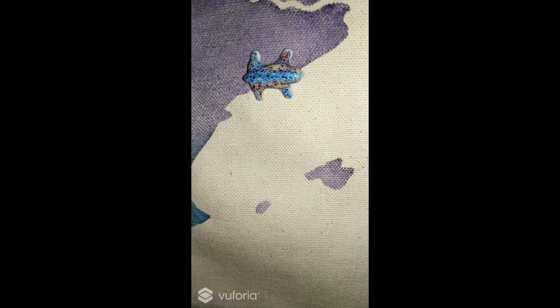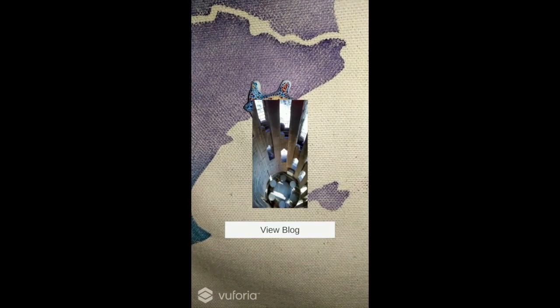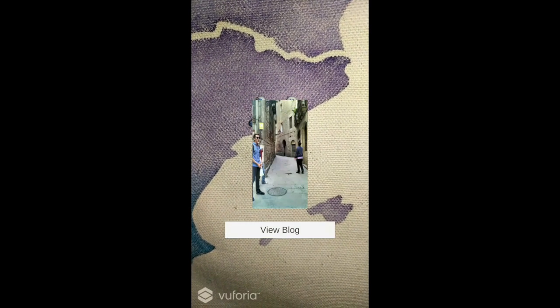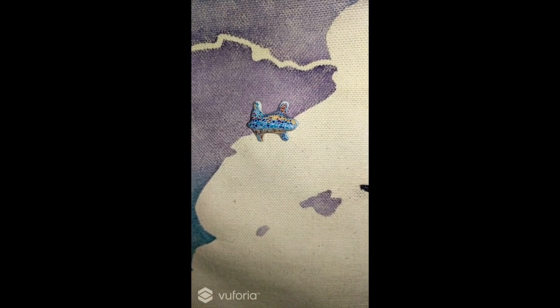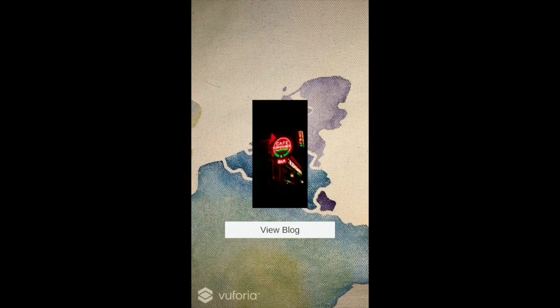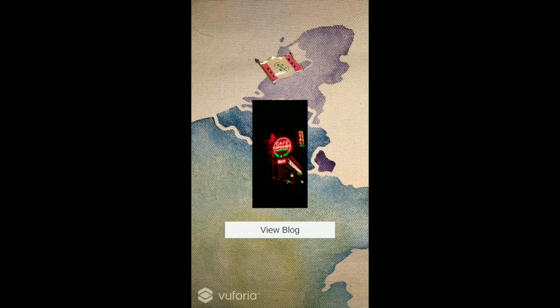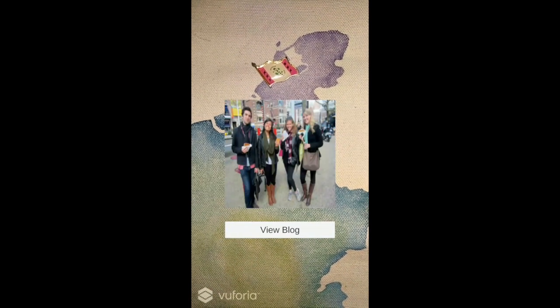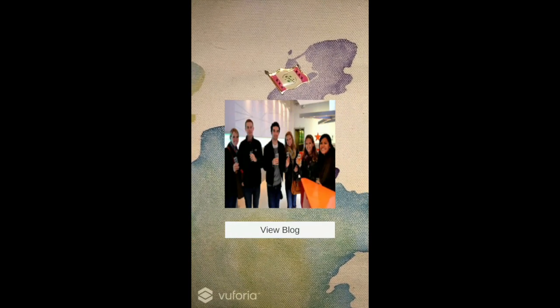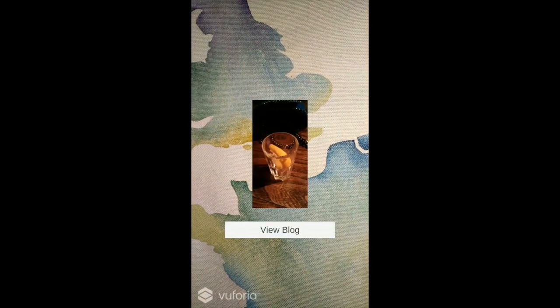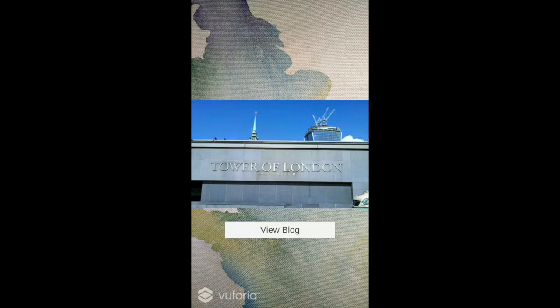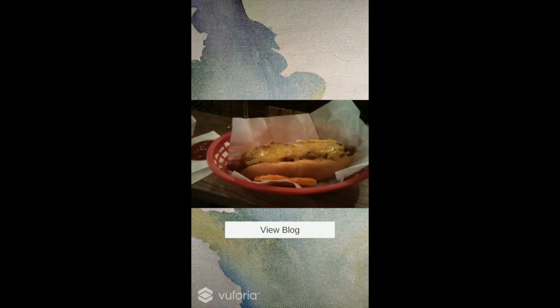Now I've moved the camera to point to my pin from Barcelona, so the app will update with photos from there. Here is my pin from Amsterdam, where I took a photo of the Café Remember because it reminded me of my late friend Ruben Matrani. And here are my photos from London, where I seemed to be very interested in the food and the drink while I was there.